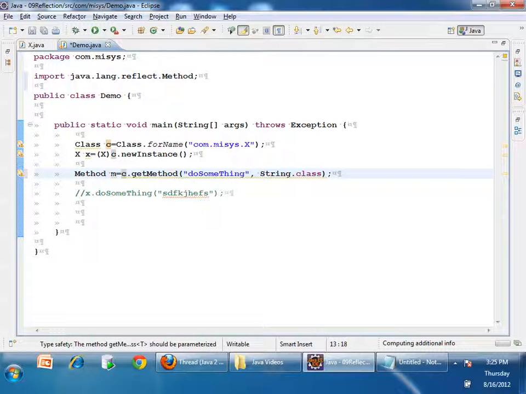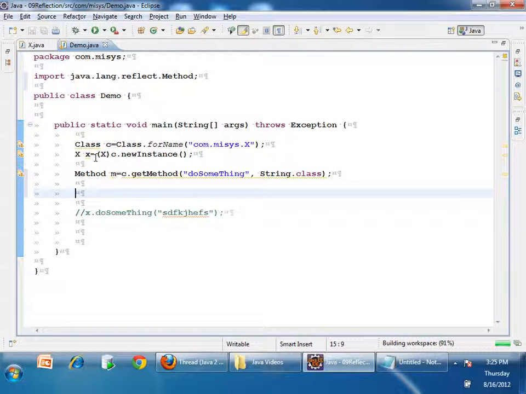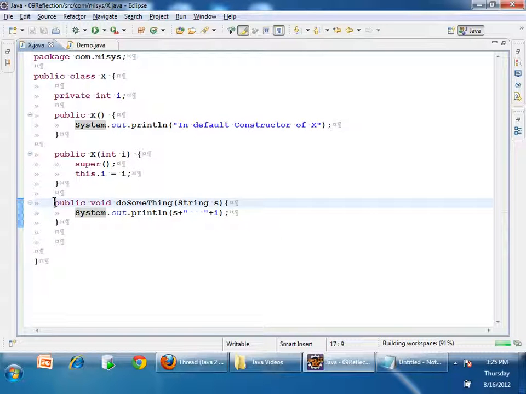Right? Now I want to invoke it. How to invoke a method? As I told you on the first day, in Java code, the doSomething method is taking one parameter. But in the bytecode, the doSomething method will take how many parameters? Two. The first one is x.